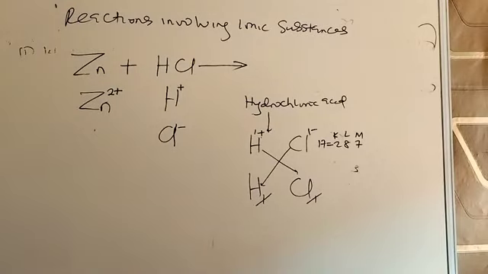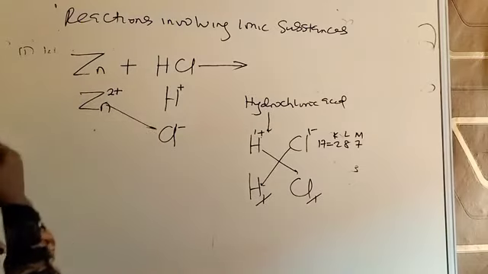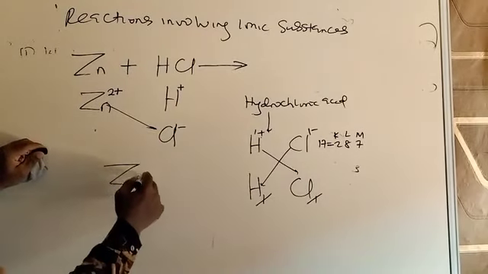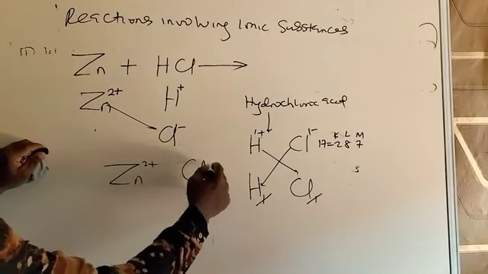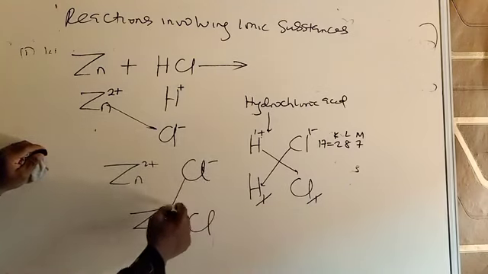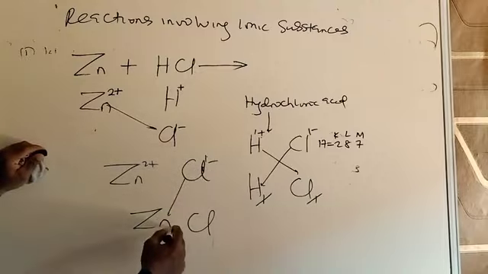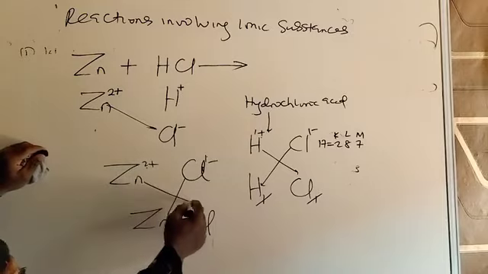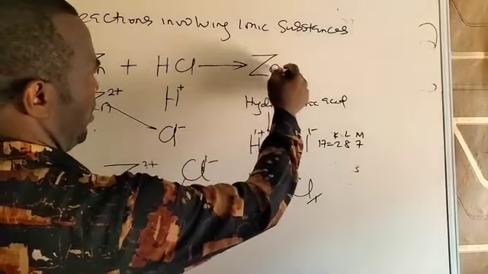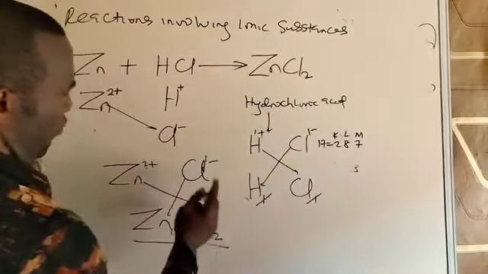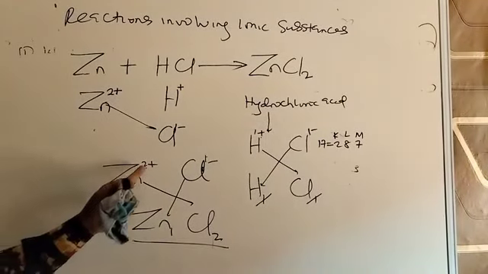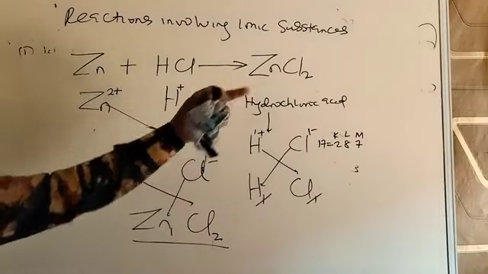What do you do? You combine unlike charges. When you combine to form a compound, remember that the valency should be exchanged as well. So 1 from chlorine goes to zinc, and 2 from zinc goes to chlorine. The formula of the compound formed is ZnCl2. Be mindful of the valency exchange. You can't write the formula by joining elements like that without exchanging their valency to get the formula of the compound formed.